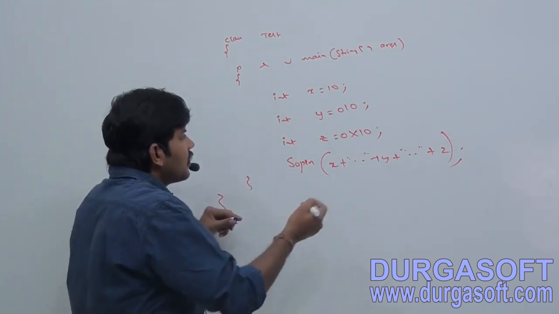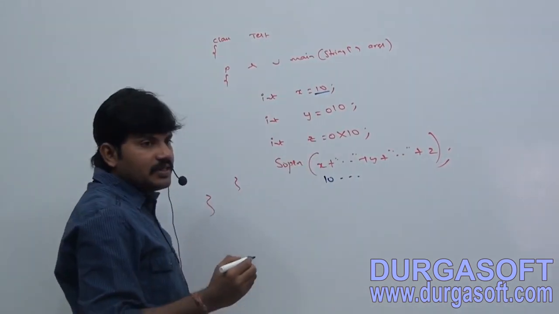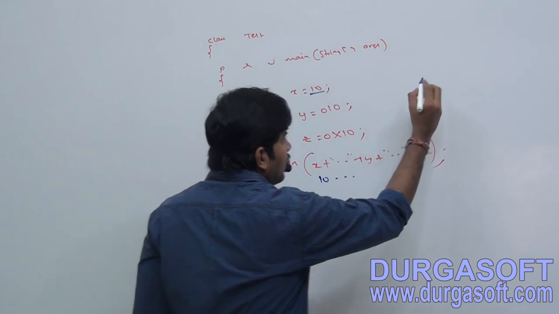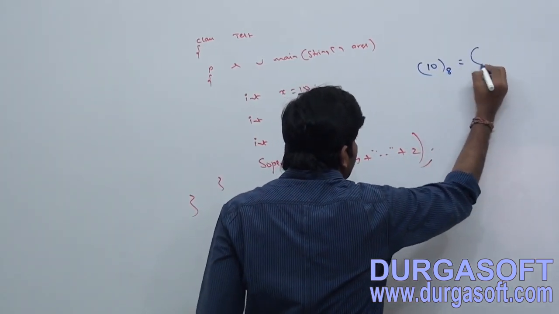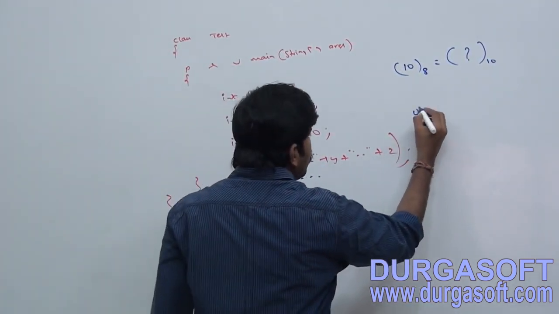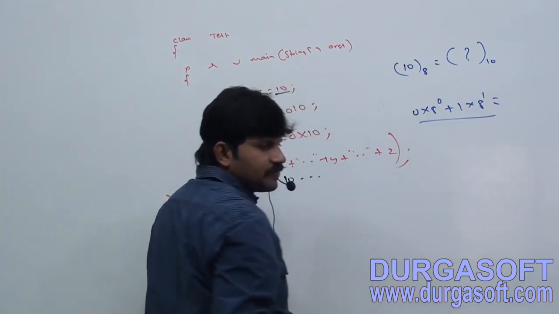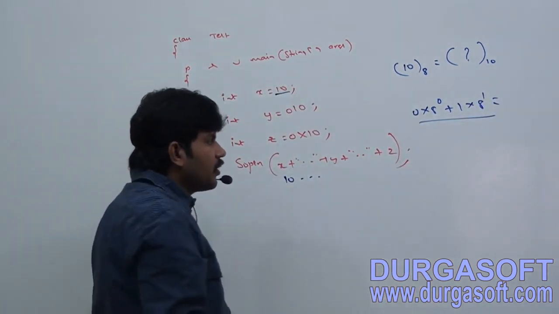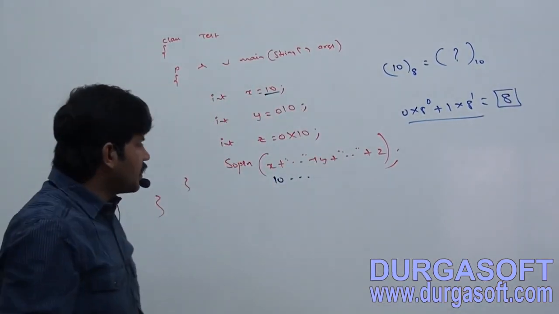Remember this. x is decimal 10, that is why 10 only. y is 010, an octal value. Can you convert it into decimal? 0 into 8 power 0 plus 1 into 8 power 1, its value is 8. Are you getting 8?